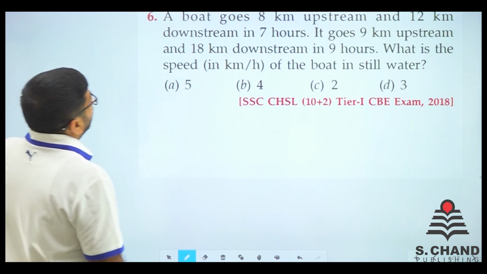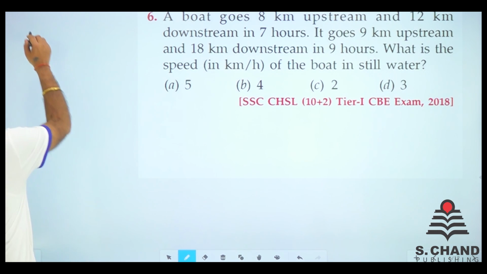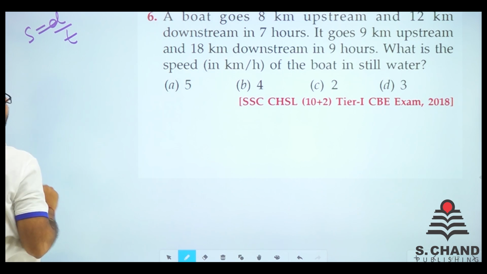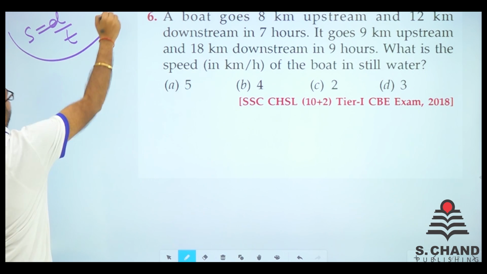See, we know one thing. We know that speed is equal to distance upon time, right? एक काम करते हैं.